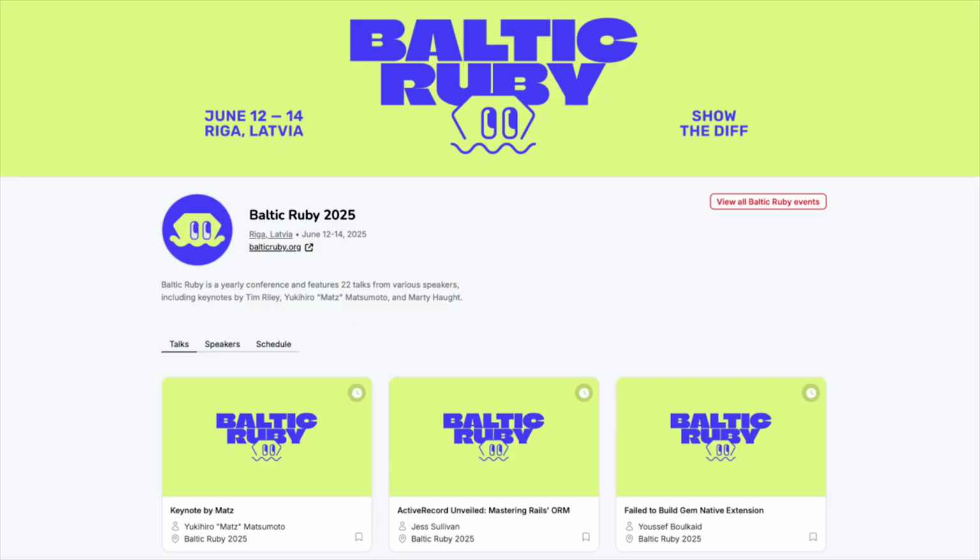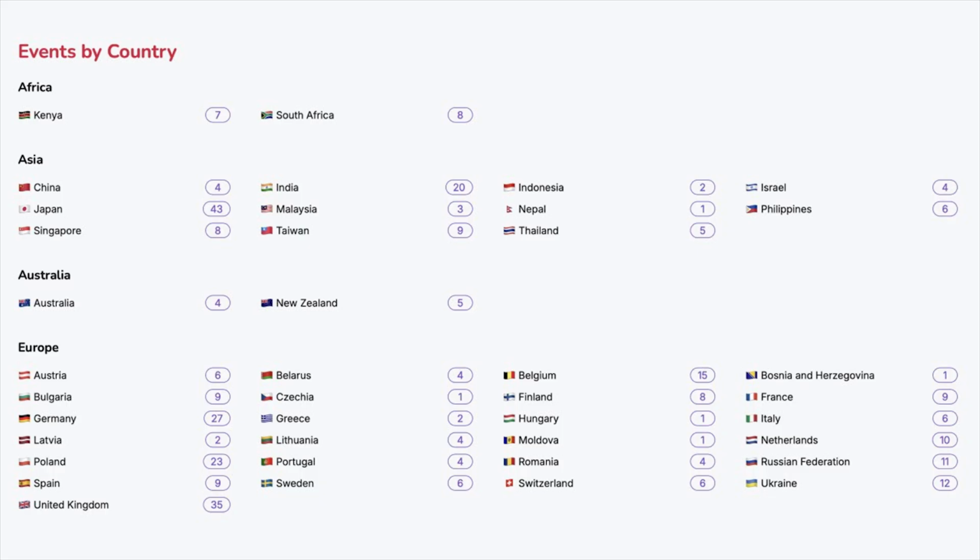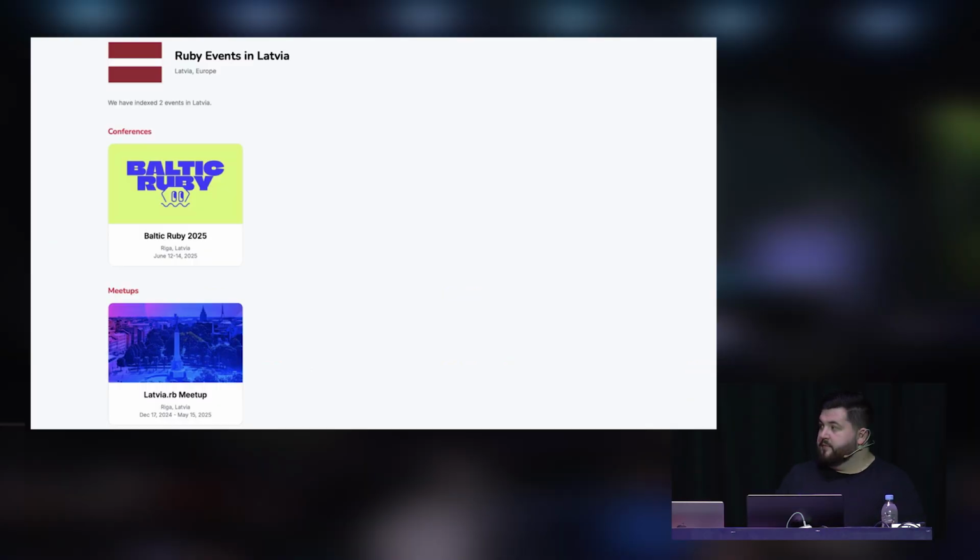We also have the talks already indexed, so if you want to bookmark them for later once the recordings become available, you could do that for any future events too. Recently, we also shipped a new view to show countries, so you can look up events by countries. And if you look at the one in Latvia now, we can see there's the Baltic Ruby one from now, and the meetup that is happening every few months here in Latvia too. And you can look this up obviously for any other country as well.